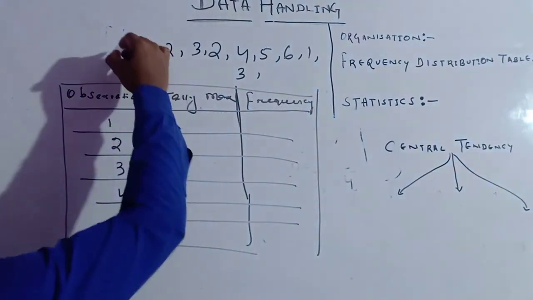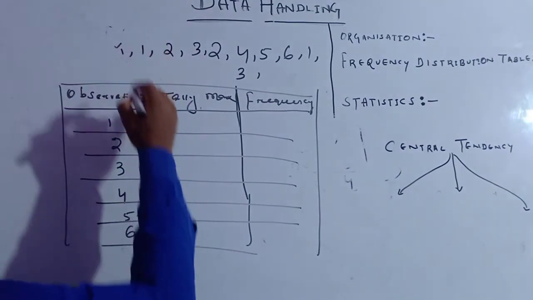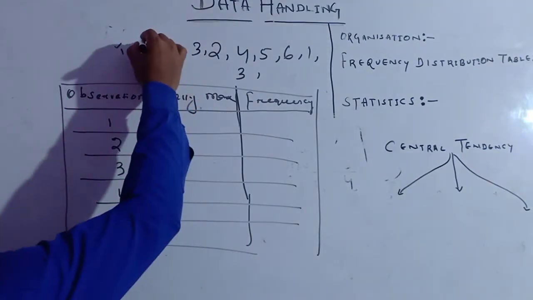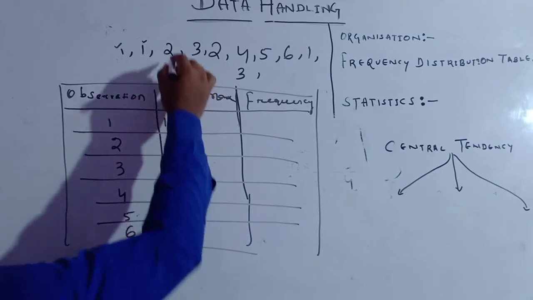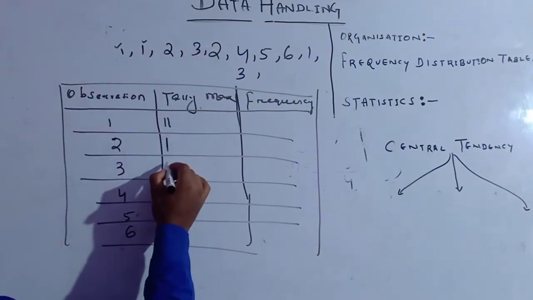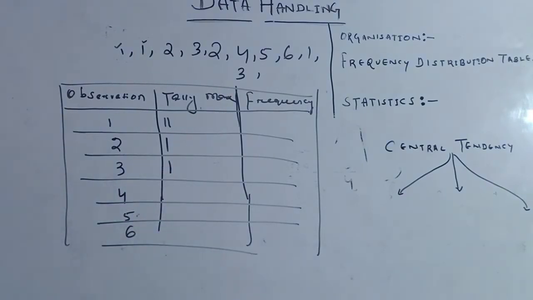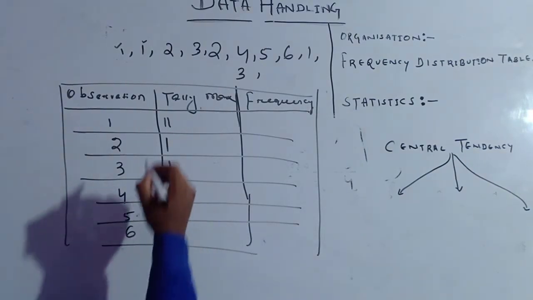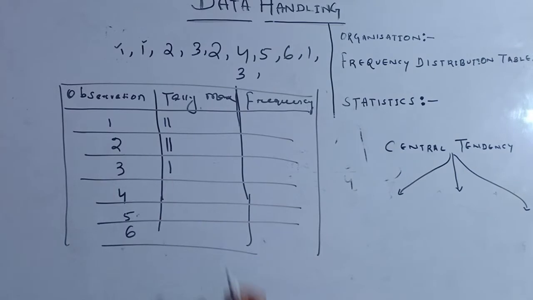See, from the beginning we will start checking. 1 happened for 1 time means 1 bar. Another time repeated means 2 bars. Then after 2 happened for 1 time means 1 bar. 3 happened for 1 time means here it is 1 on the right of the 3. Then after 2 means another bar.